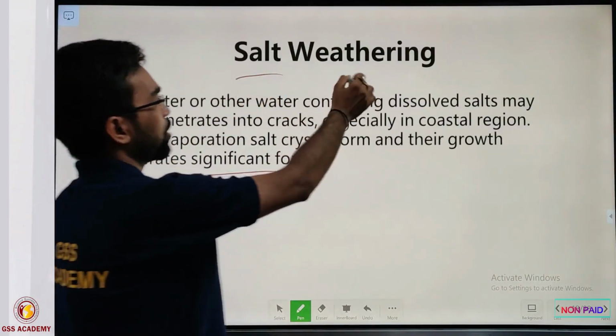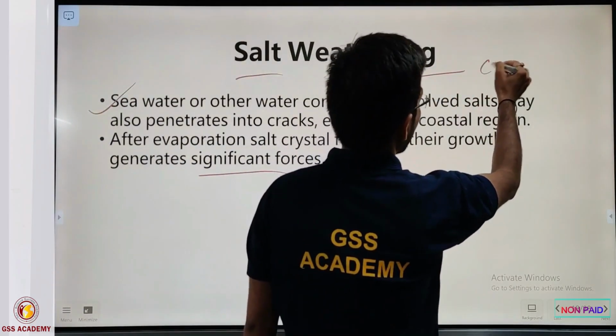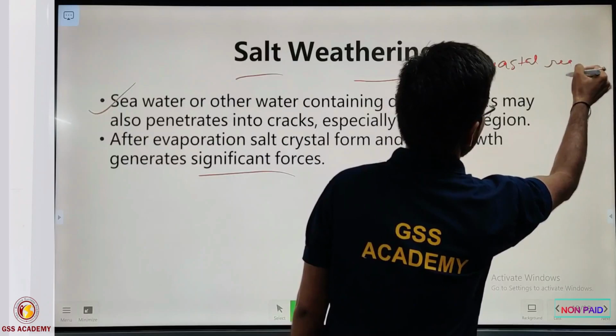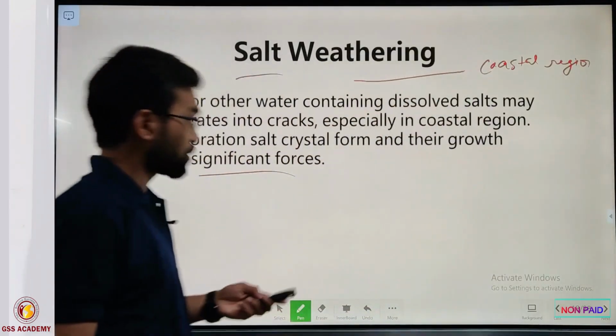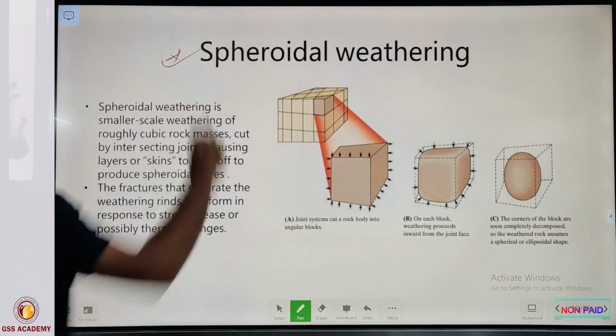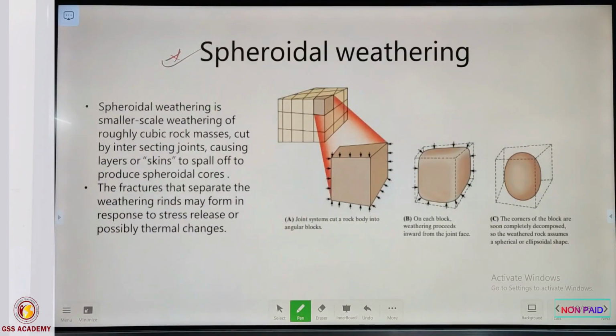Always remember that it is important in the coastal region. Now look at one of the most important: spheroidal weathering.